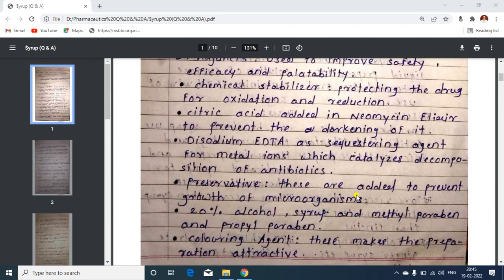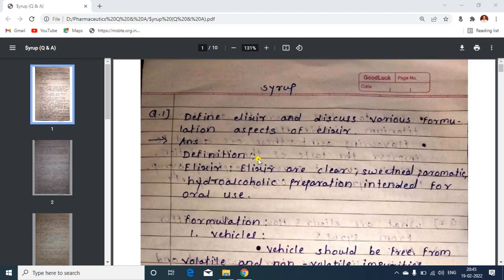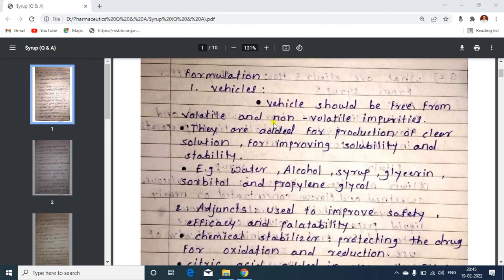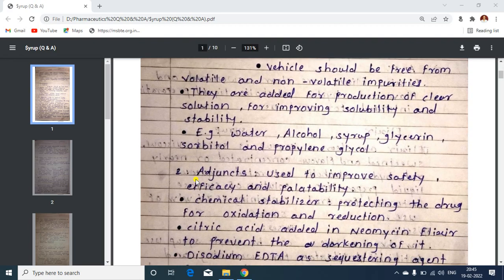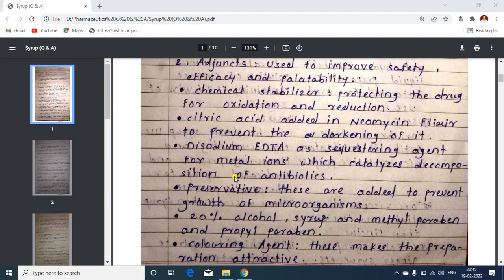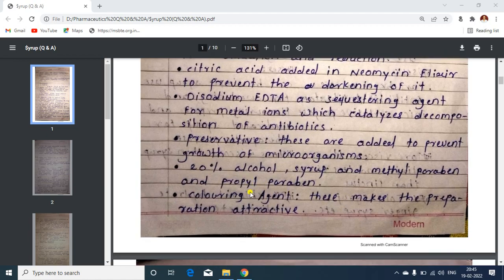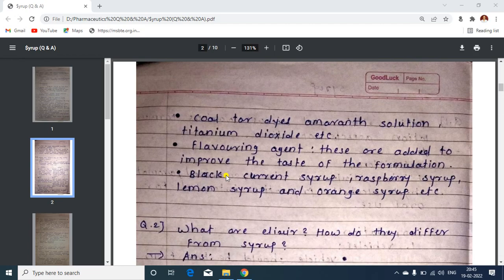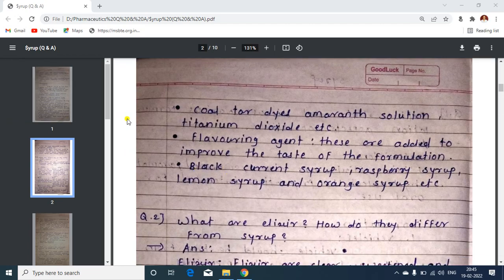So this is the first question: define elixir, which is a hydroalcoholic preparation, and discuss the various formulation aspects of the elixir. In formulation you can write the vehicles, adjuncts, preservatives, colorants and flavoring agents, such as black currant syrup, raspberry syrup, lemon syrup and orange syrup.